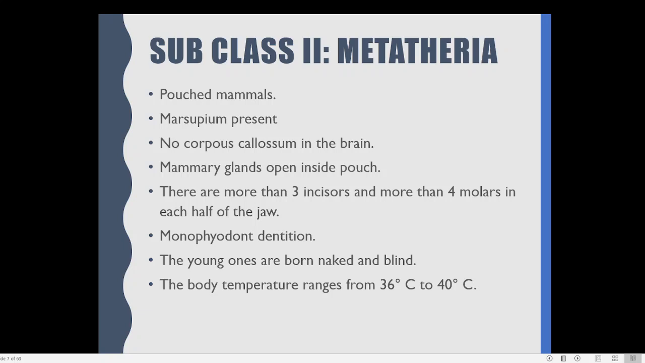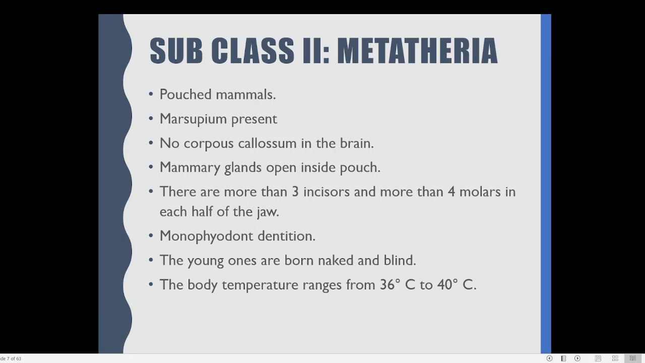So that is one important feature of that, and more than 4 molars are also present in each half of the jaw. So there are more molar teeth and more incisor teeth. These are certain unique characteristics of Metatheria or marsupial animals.